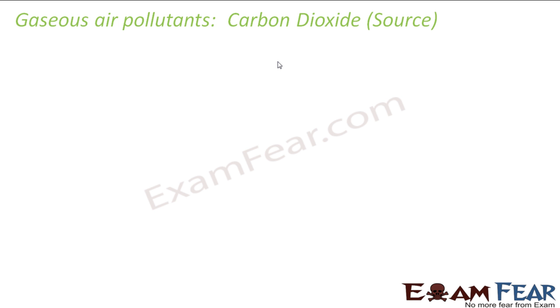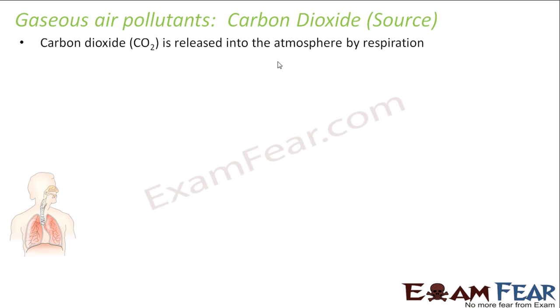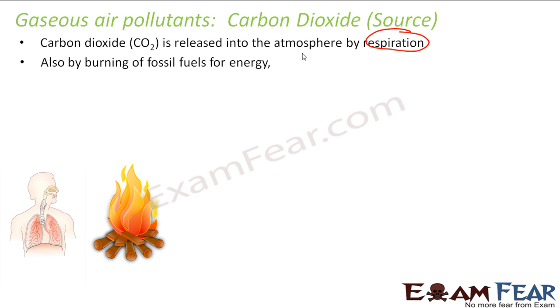Let's talk about carbon dioxide. Carbon dioxide is released by humans and all the other animals by the process called respiration. Also, when you burn a fossil fuel you get carbon dioxide, mostly carbon dioxide, and some amount of carbon monoxide if you don't burn it properly in the presence of oxygen.